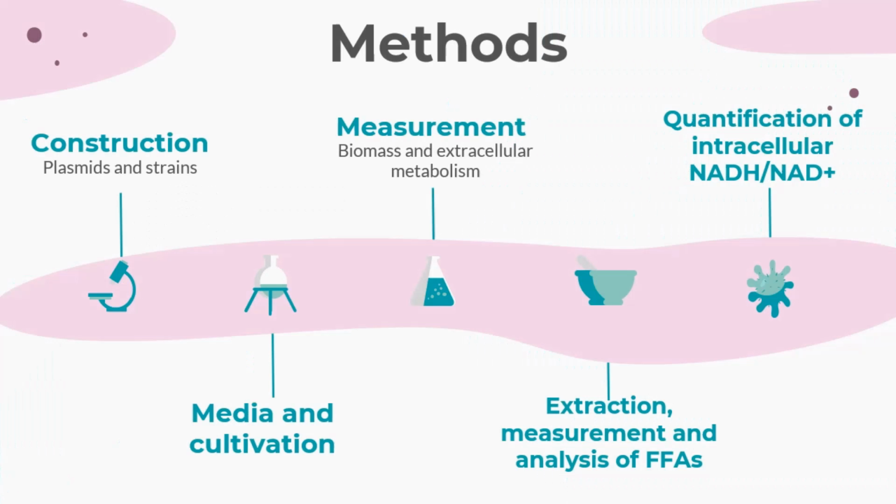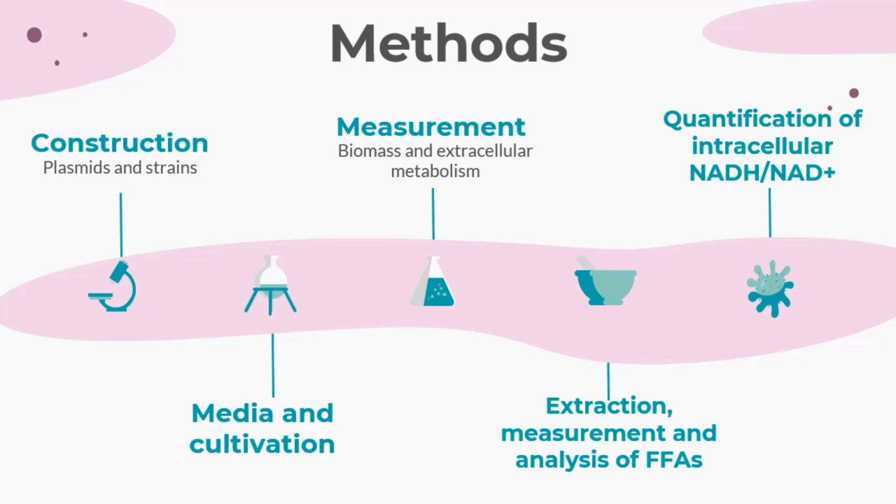The method of this research: first, construction of plasmids and strains. All yeast strains are constructed using CRISPR, and for gene integration and deletion using the electroporation method. The six genes of PDH are from Enterococcus faecalis, and codon-optimized GAPN is from Streptococcus mutans.